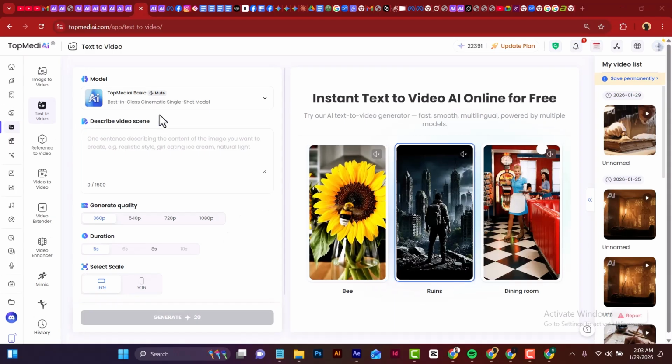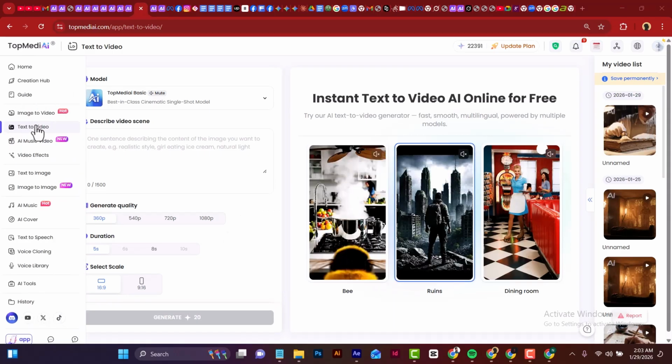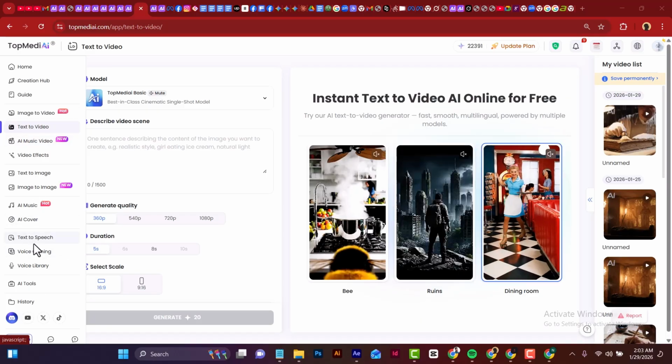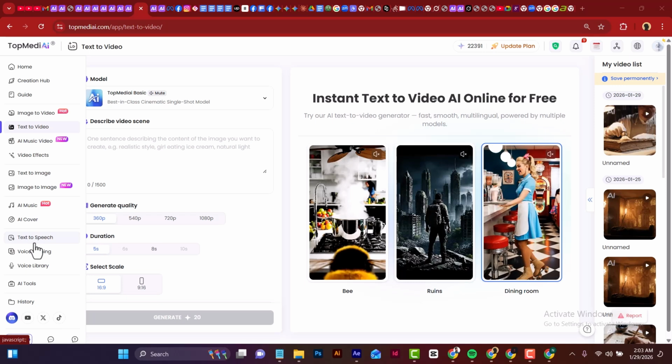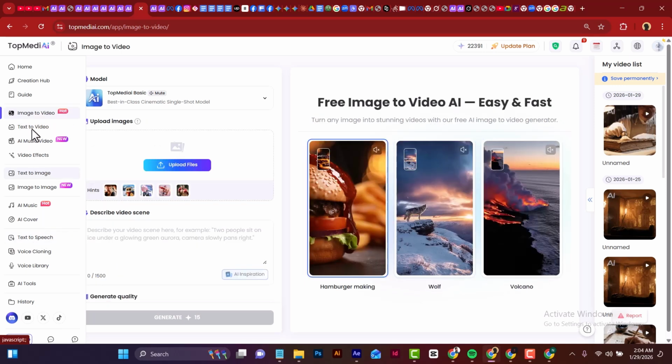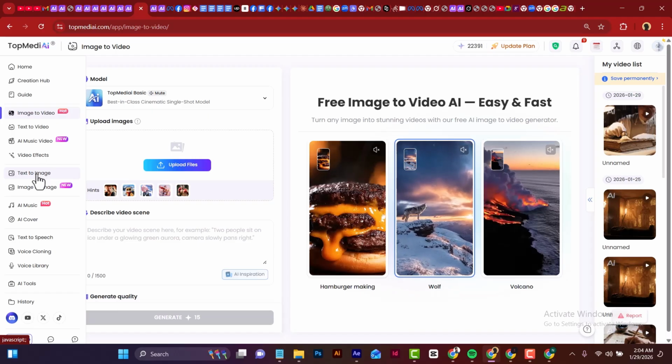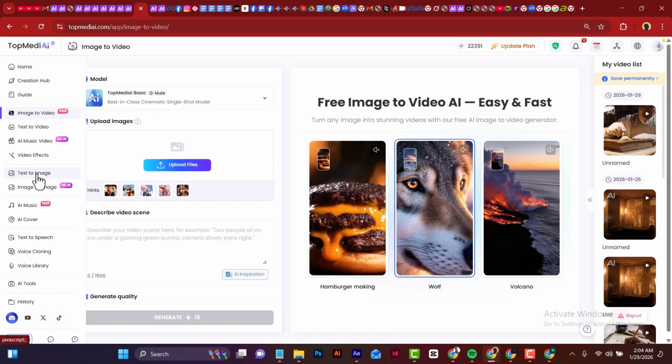So right here, we are in the image to video section. As you can see by the left here, you can see many other tools here: image to video, text to video, AI music video, down to text to speech, and a lot of things. We're going to try out a couple of these tools today. The first one we're going to be trying here is text to image, because we need to create our images and then we convert them to videos. So we'll go to text to image.